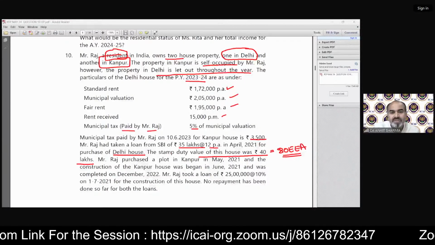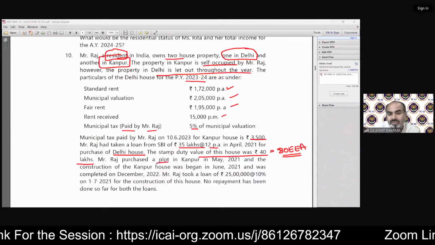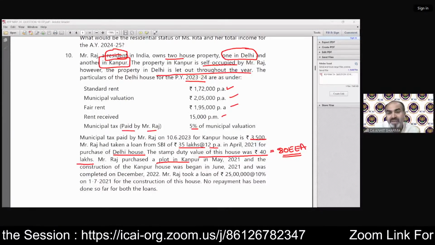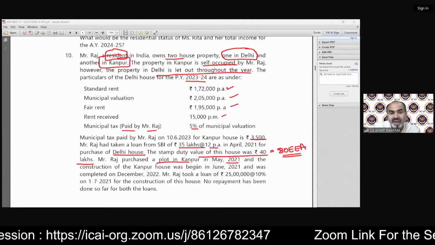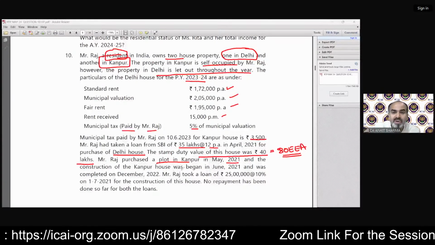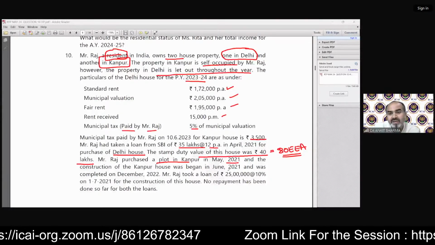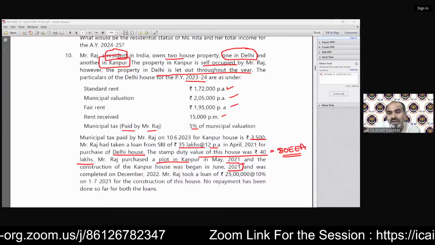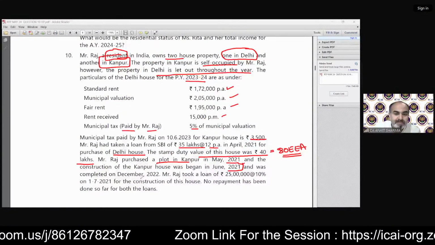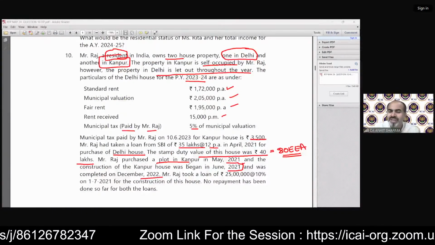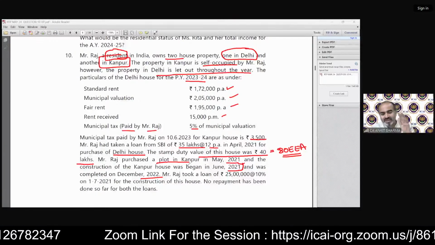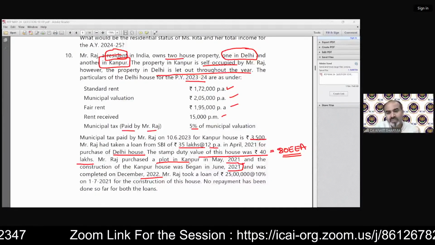Okay. Mr. Raj purchased a plot. Now there the PPI can be there in May 21, and the construction of the Kanpur house began in June 2021. Construction started in June and completed in December 22. So there must be PPI, because that's why they are providing so much information.